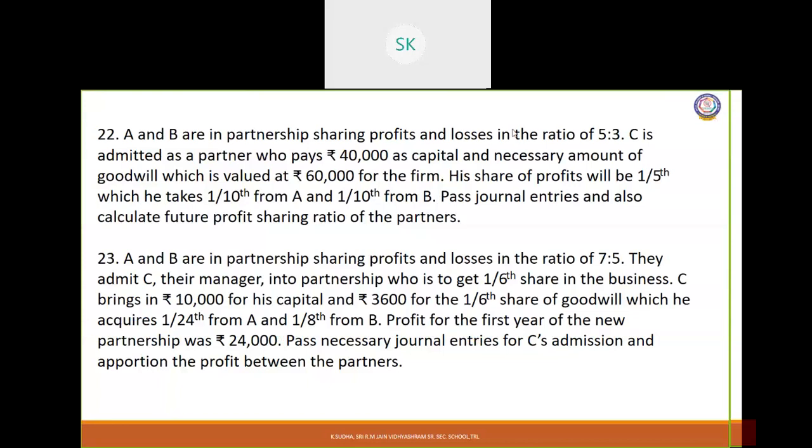Now we'll see sum number 22 from exercise. A and B are in partnership, sharing profits and losses in the ratio of 5:3. C is admitted as a partner who pays rupees 45,000 as capital and necessary amount of goodwill, which is valued at rupees 60,000 for the firm. His share of profits will be 1/5, which he takes 1/10 from A and 1/10 from B. Pass journal entries and also calculate future profit sharing ratio of the partners.